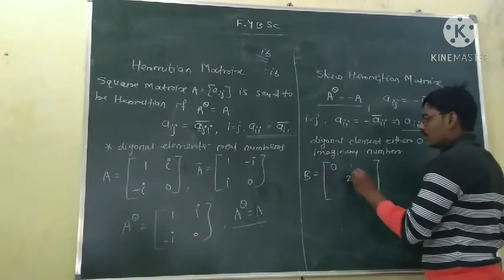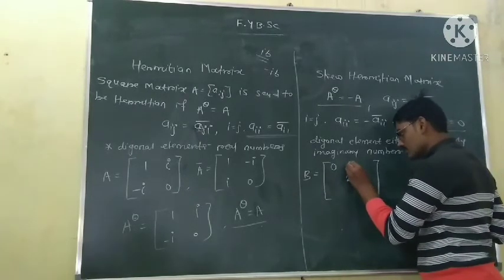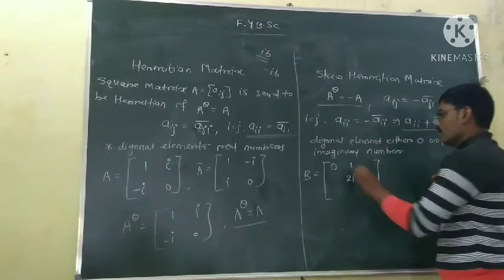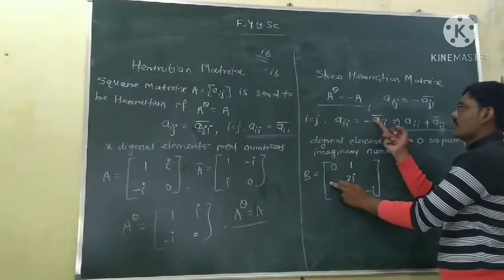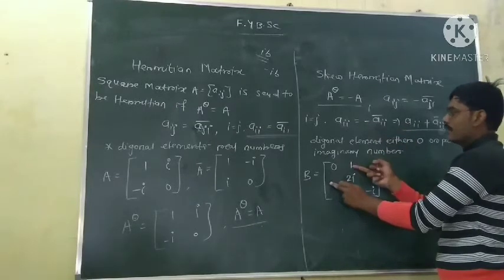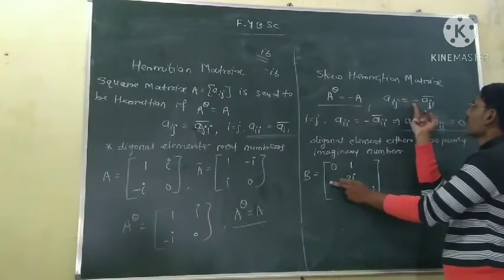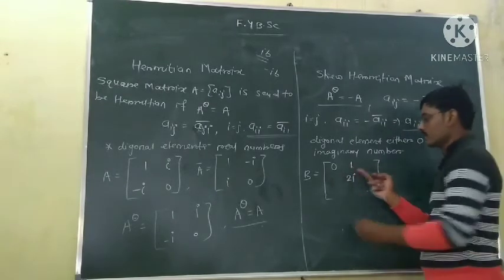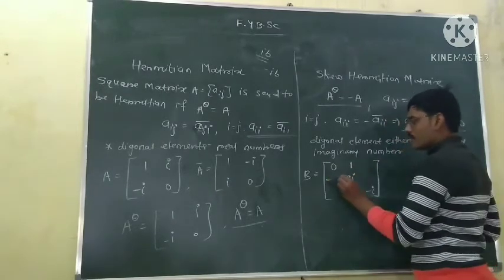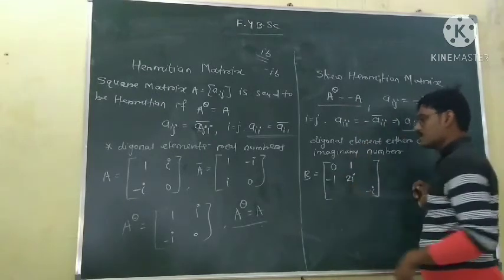Now suppose this number is 1, then the symmetric position must be minus of the conjugate of this element. A12 is equal to minus of conjugate of A21. So A12 is 1, and this is minus of conjugate of 1. The conjugate of 1 is 1, so minus 1.